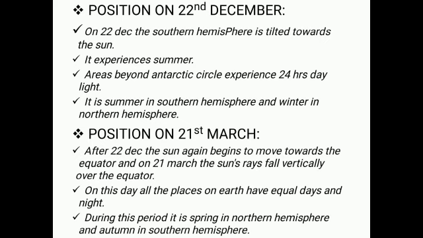Now if we talk about the position on 21st March, the Earth's position is: after 22nd December, the sun again begins to move towards the equator, and on 21st of March, the sun's rays fall vertically over the equator. So on this day, all the places on the earth have equal days and nights. So during this period, it is spring in the northern hemisphere and autumn in the southern hemisphere.